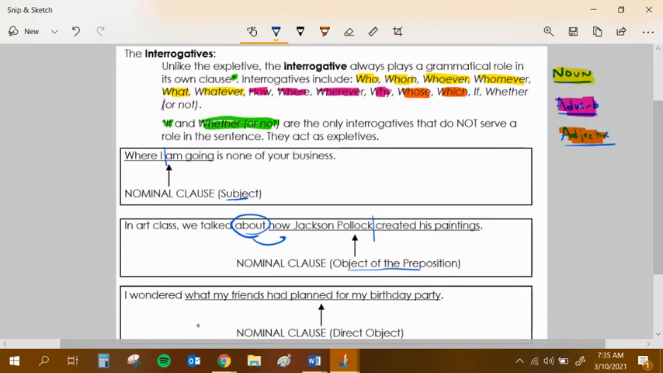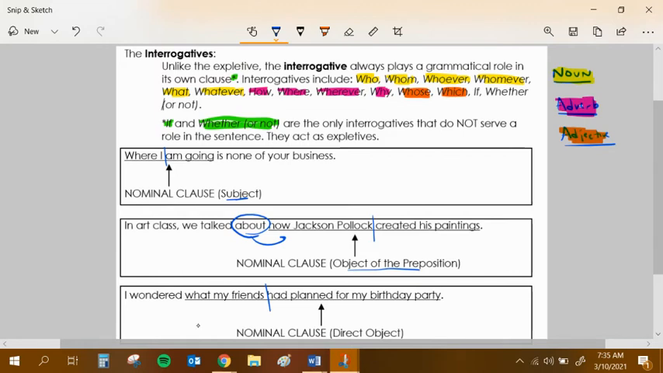Lastly, it says, I wondered what my friends had planned for my birthday party. Here is our nominal clause. It starts off with the interrogative what, has a subject, friends, and a verb, had planned. It's a nominal clause because it's serving as the direct object. I wondered, and then here's what we're wondering. So these are examples of our nominal clauses that start with an interrogative.